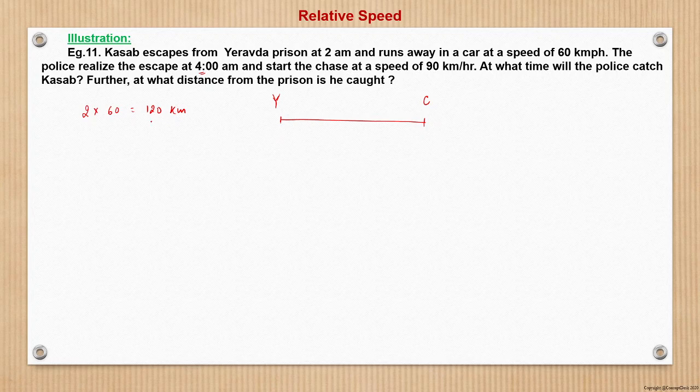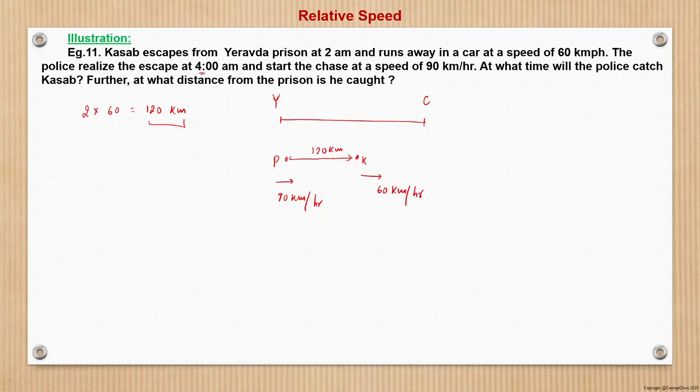When the police start the chase, suppose the police are here, then by then Kasab is already here, so this distance is already 120 km. Now the police are moving in this direction at 90 km per hour, and Kasab is moving in this direction at 60 km per hour.